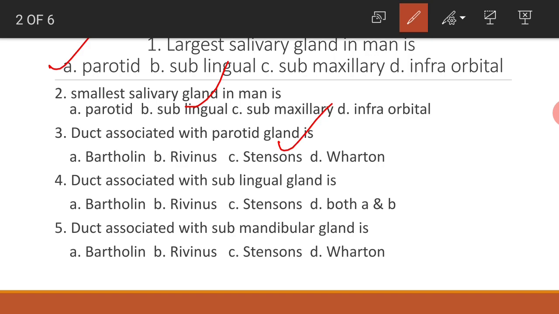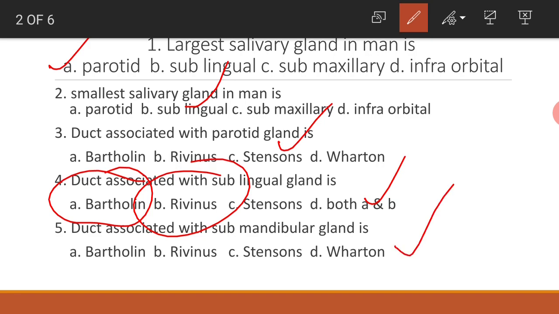Duct associated with sublingual gland is Bartholin or Rivinus. Both A and B are the right answer. Bartholin is also known as Rivinus, so both A and B are the right answers. Duct associated with submandibular gland is Wharton's duct.